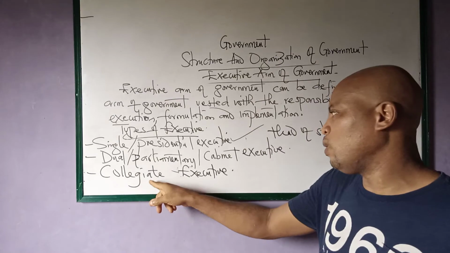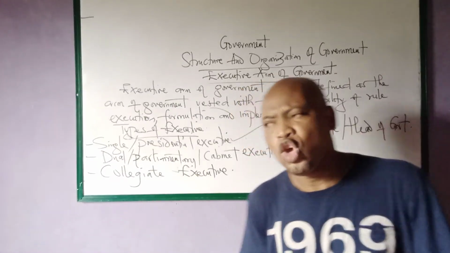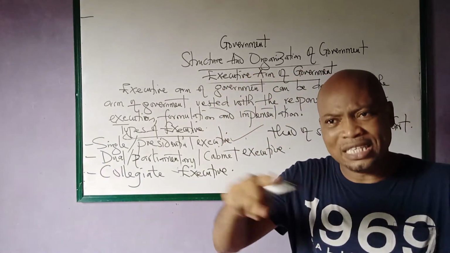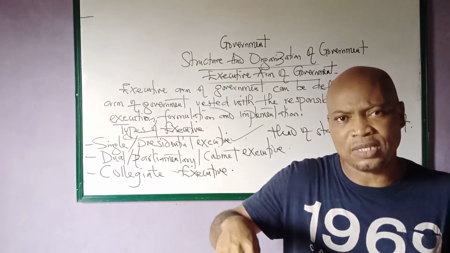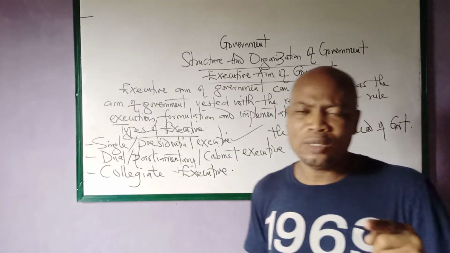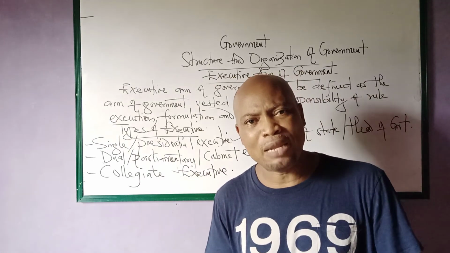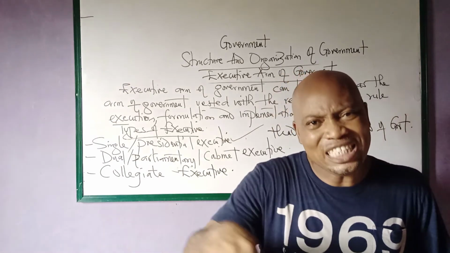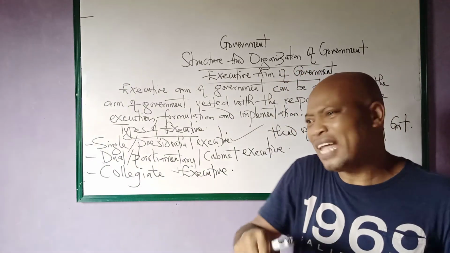Now the third one is what we call the collegiate executive. When you talk about a collegiate executive, you're talking about a system where you have some members of a council who rotate the chairmanship, the leadership of the council, among themselves. So that's what we mean by a collegiate system. It is a council duly constituted by members, in which the head of the government is rotated among the members of that council.